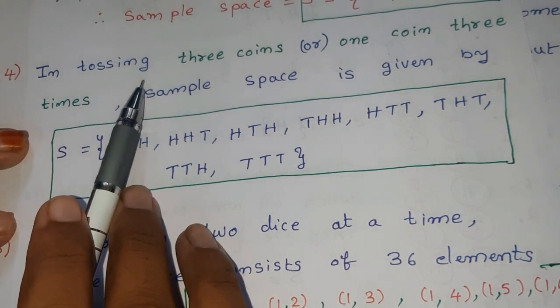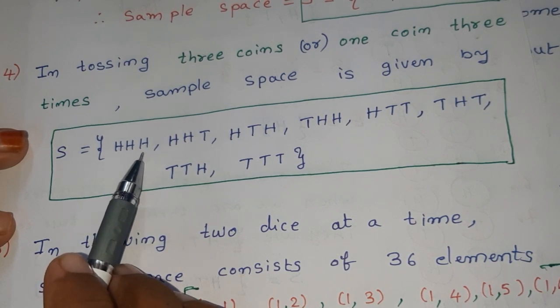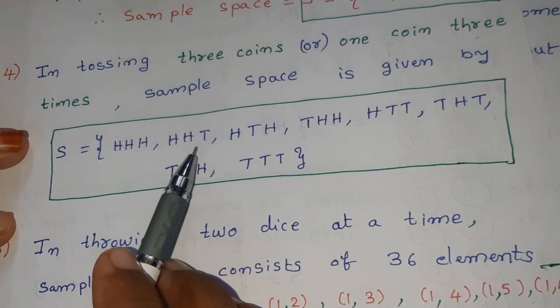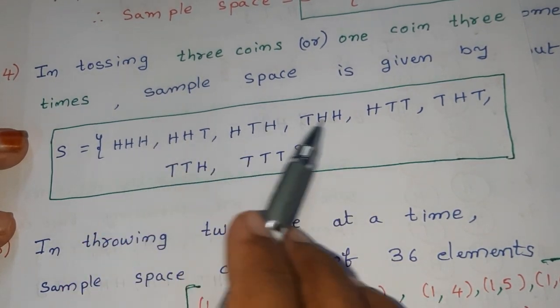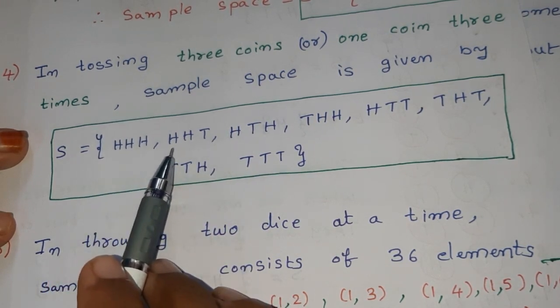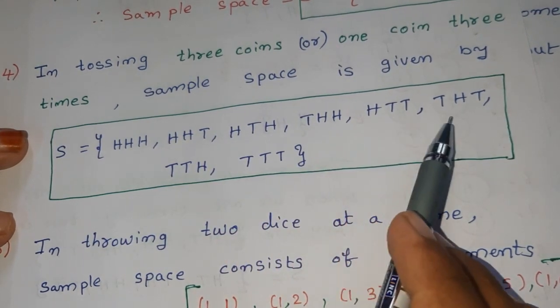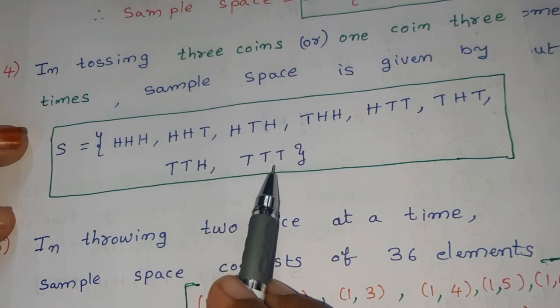When we are throwing three coins, we may have all coins showing heads in a trial, or we may have two heads and a tail in another trial. In this way there are 8 possible ways. First one is HHH, HHT, HTH, THH, HTT, THT, TTH and TTT.